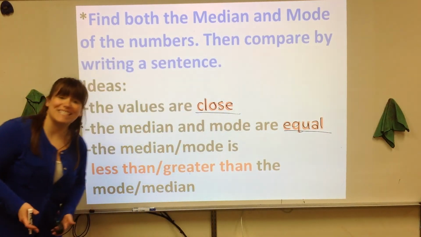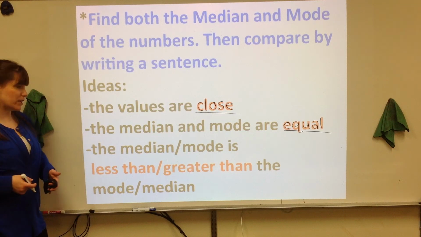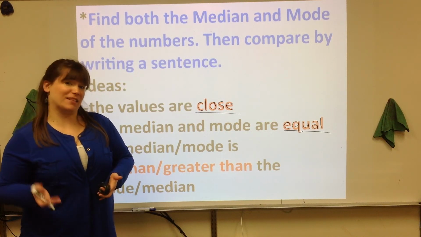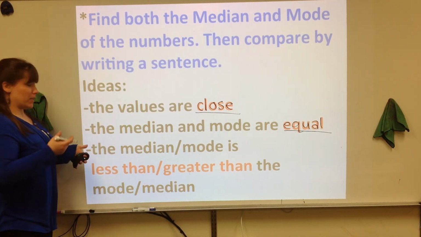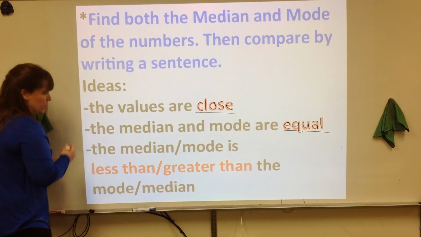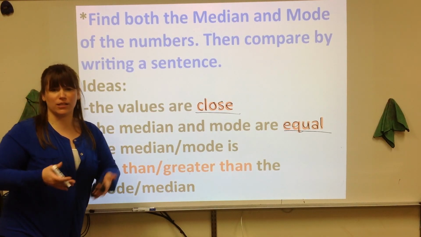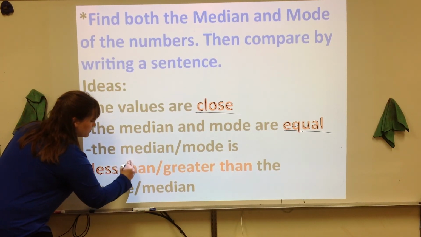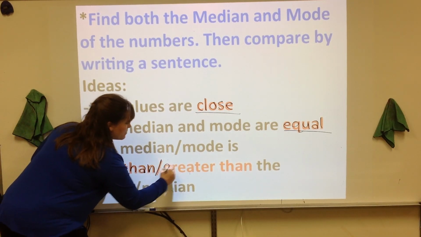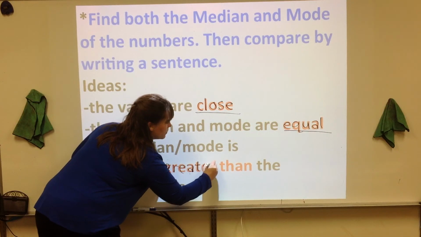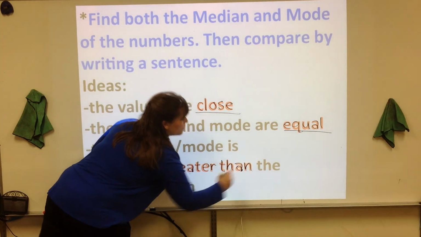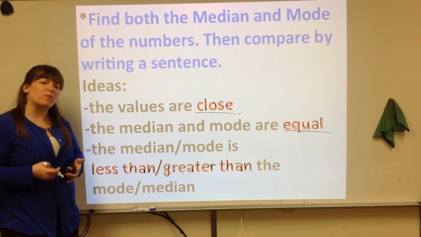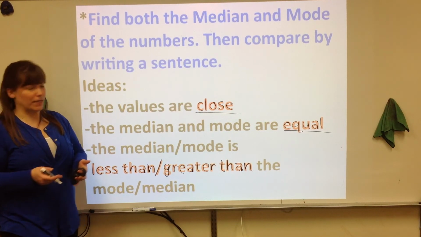That is another thing you can say at the end after you find each measure of center. And finally, if they're not really close and they're not equal, you can compare them using less than and greater than. So the median is less than the mode, or the mode could be greater than the median, so there's lots of different possibilities. That's why I have the slashes here, but you just need to fill in less than and greater than in your last blank. And these are just some tips, like I said, for when the problem asks you to describe. That means to write it in a sentence.